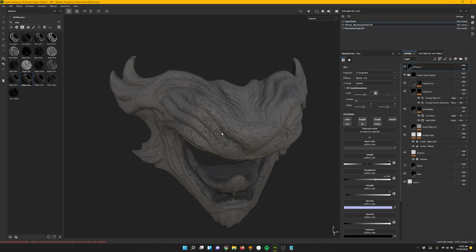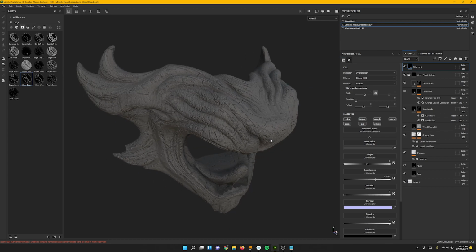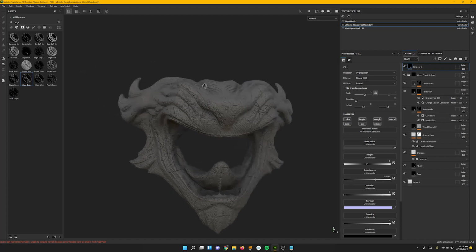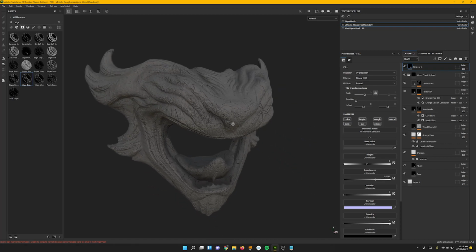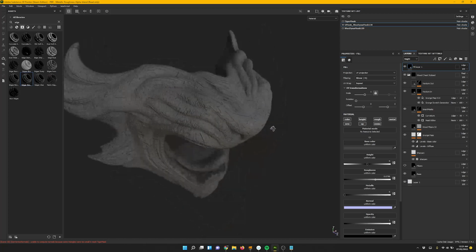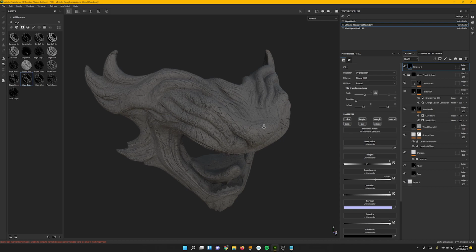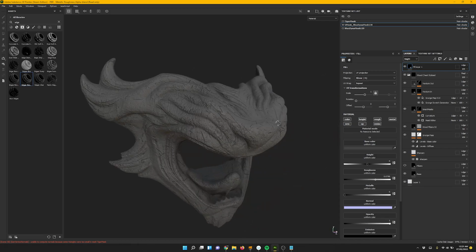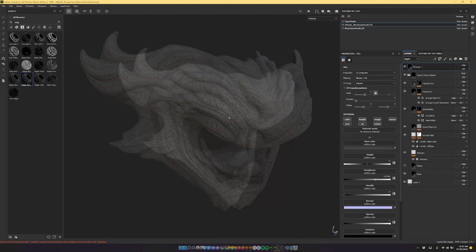And you can do that here in Substance Painter or in ZBrush. So depending on how much time you have and how much time you want to spend is up to you. So I think this is looking good. Let's leave it at that.